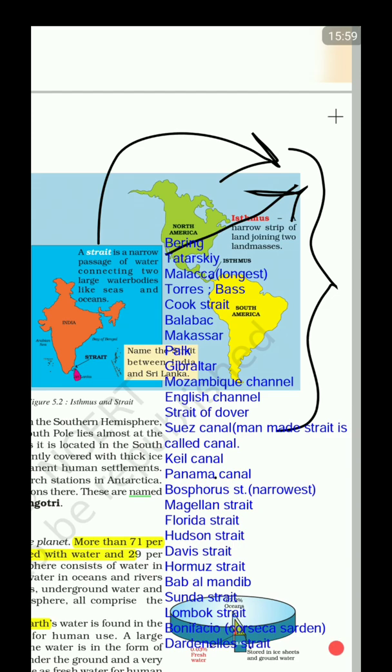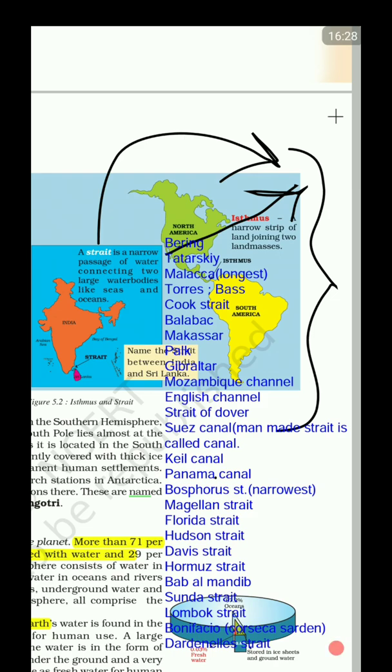The Panama Canal, as already discussed. Then the Bosphorus Strait, which is in Turkey. It separates the Black Sea from the Sea of Marmara. So if you start from Russia or Ukraine, the first strait you will encounter is the Bosphorus, and it's in Istanbul.